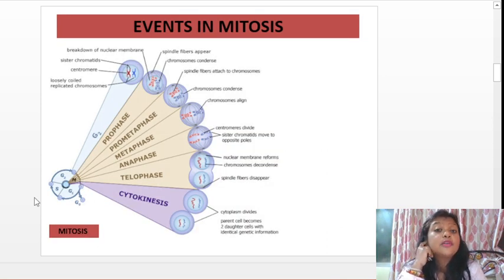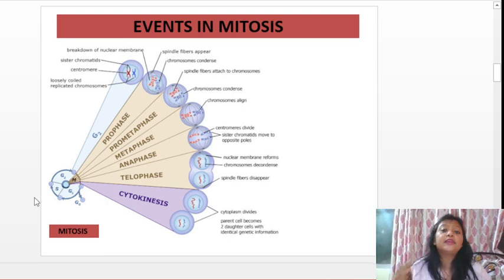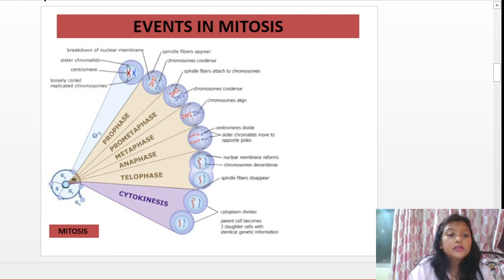So what are the events that occur in mitosis? As we can see here, I'll explain to you in detail. First of all, we'll talk about the phases. We have seen in my previous class the G1, S and G2 phases. After the G2 phase, the cell will enter the M phase, or mitosis phase. In the M phase, first we'll talk about prophase. So what happens in prophase?